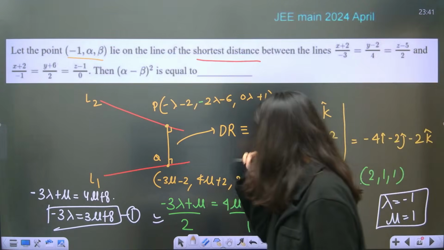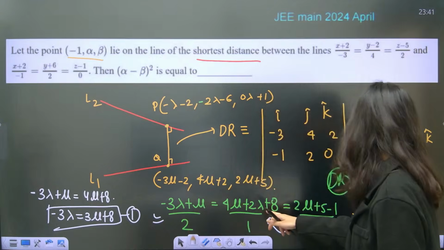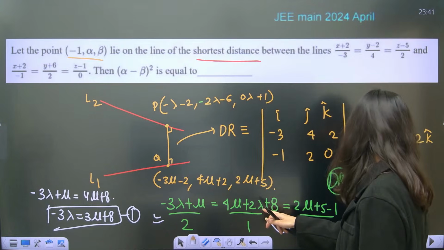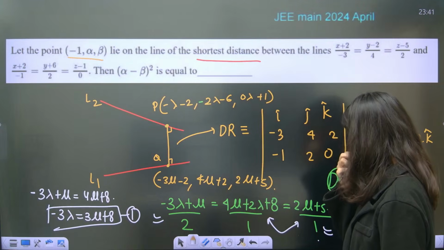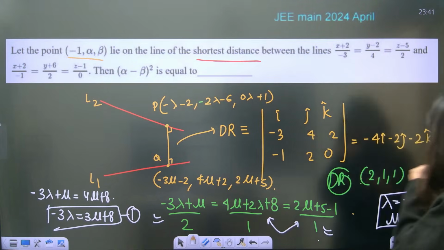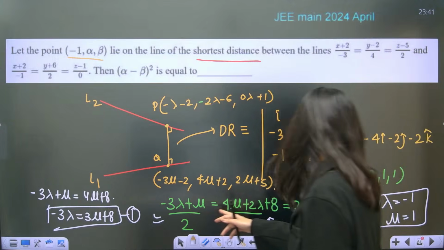If lambda is minus 1, so 3 plus 1 by 2, 4 by 2. If lambda is minus 1, mu is 1, so 4 minus 2, 2 plus 8, 10.